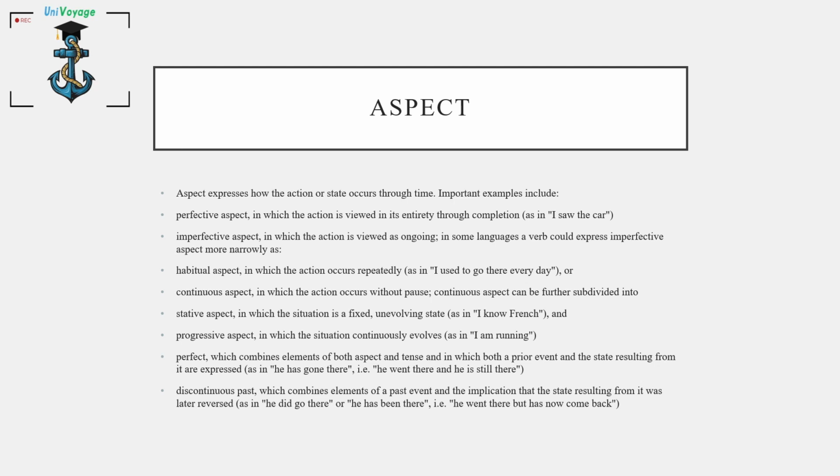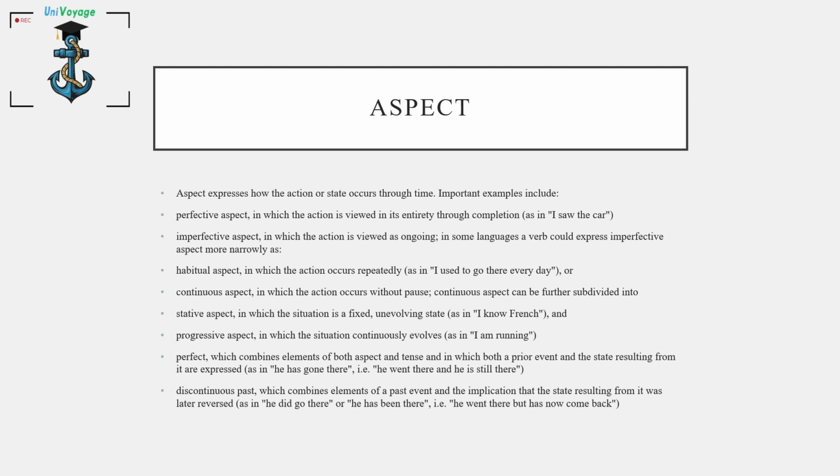Continuous aspect can be further subdivided into stative aspect, in which the situation is a fixed and evolving state, as in I know French, and progressive aspect, in which the situation continuously evolves, as in I'm running. Perfect, which combines elements of both aspect and tense, and in which both the prior event and the state resulting from it are expressed, as in he has gone there, that is, he went there and he is still there.